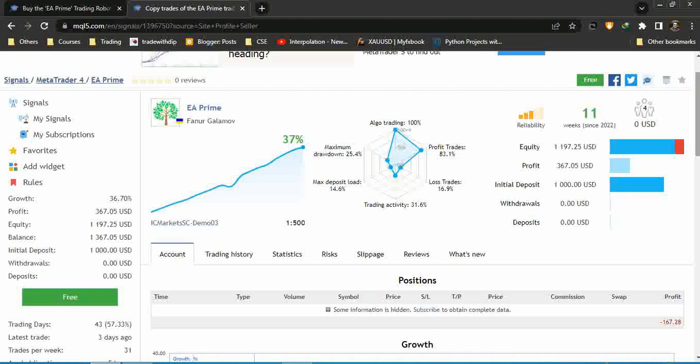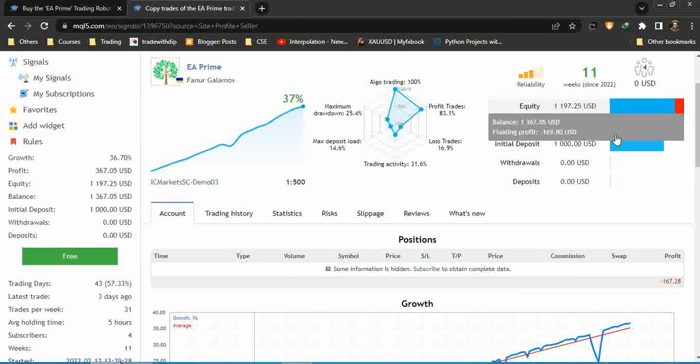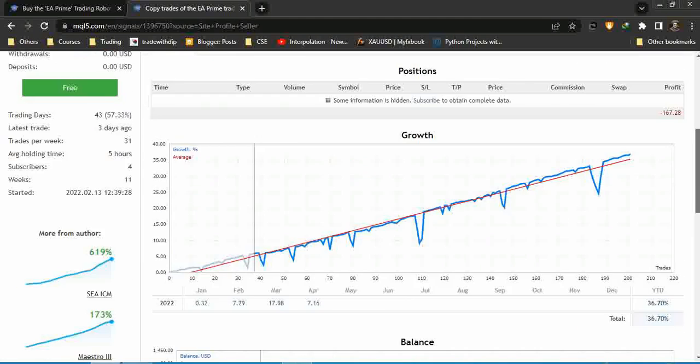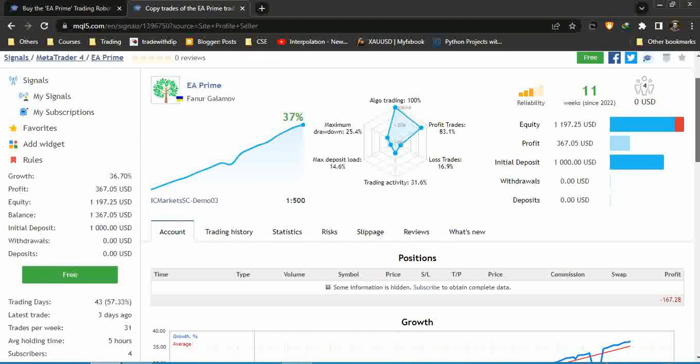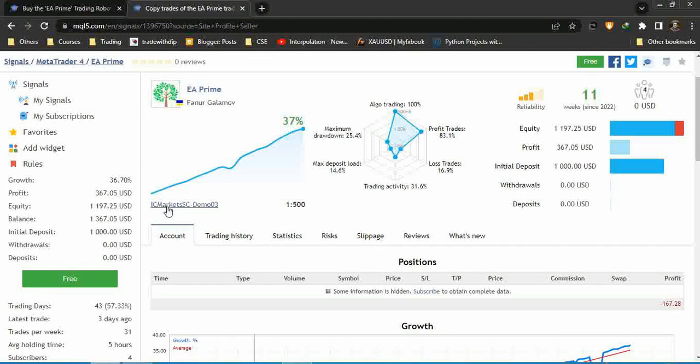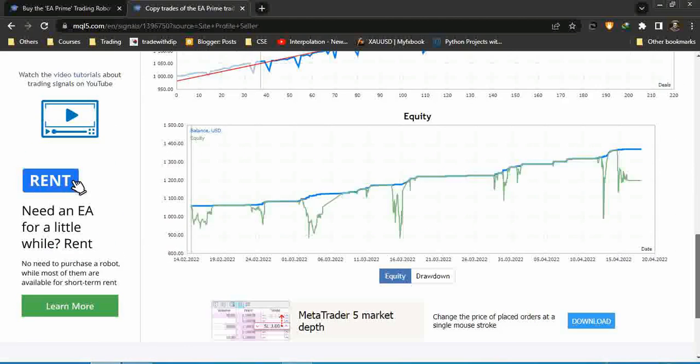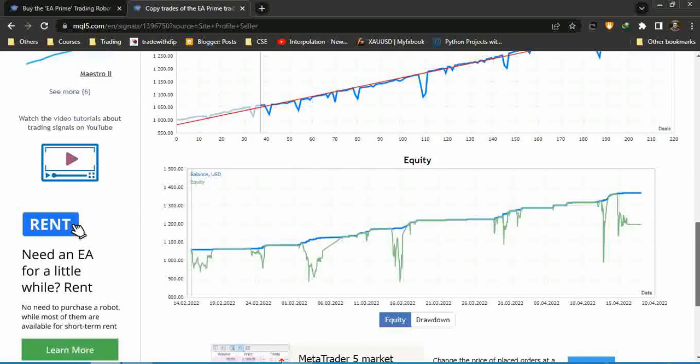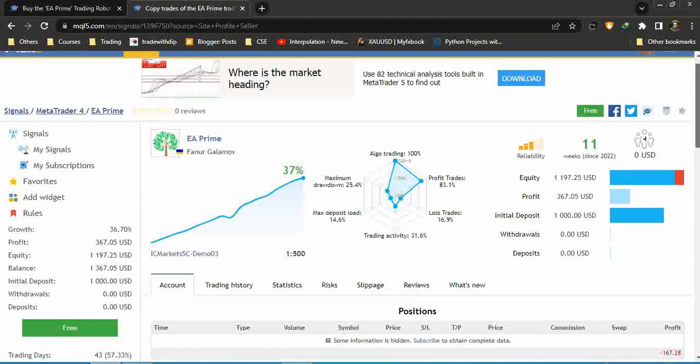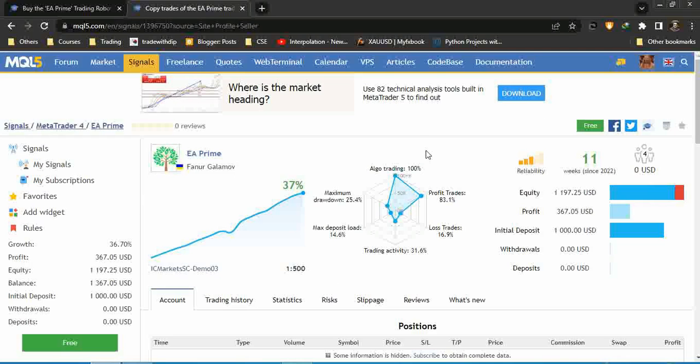Okay, see, but one thing that I am very disappointed watching this, he is using a demo account. He is not investing his real money in this EA, rather he is using a demo account, and it makes me a little bit uncomfortable about this EA Prime. But as far as I know about this EA, you can use it on low spread brokers.